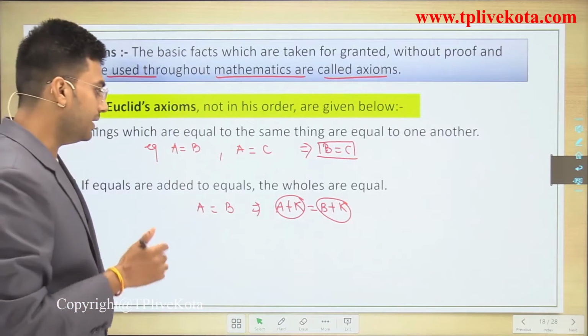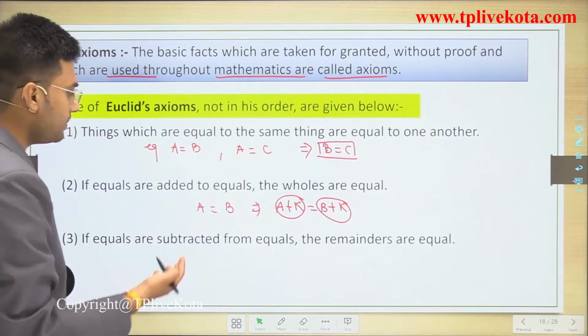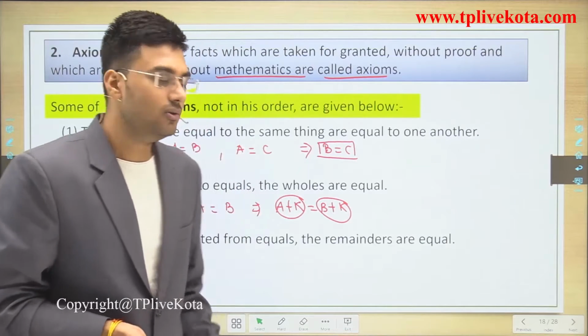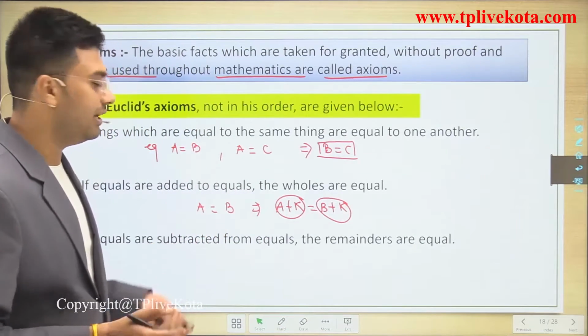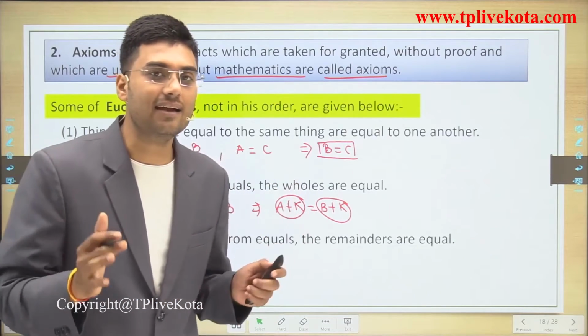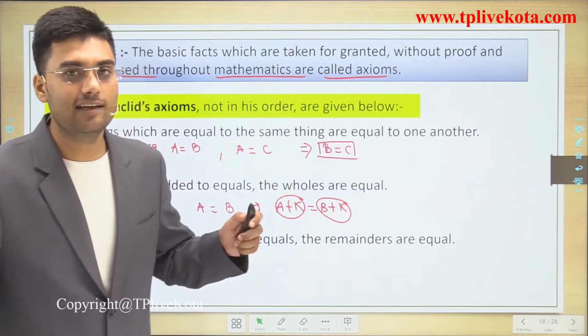The next axiom is: if equals are subtracted from equals, the remainders are also equal. Same as when equals are added to equals the result is equal, if equals are subtracted from equals, the remainders are equal.